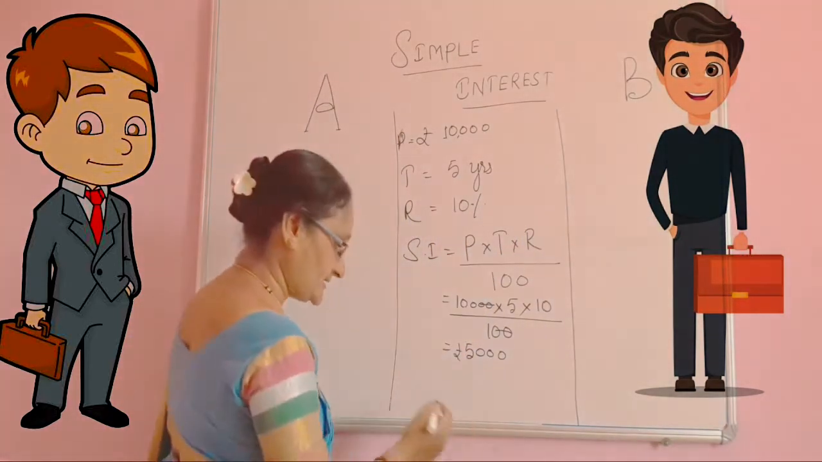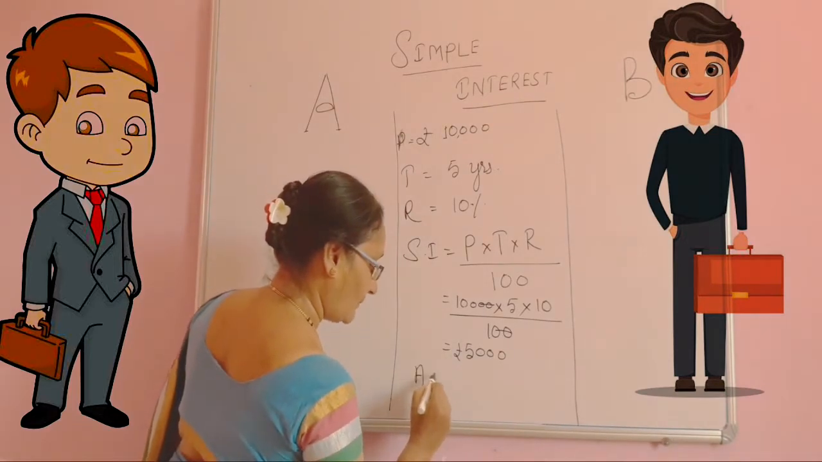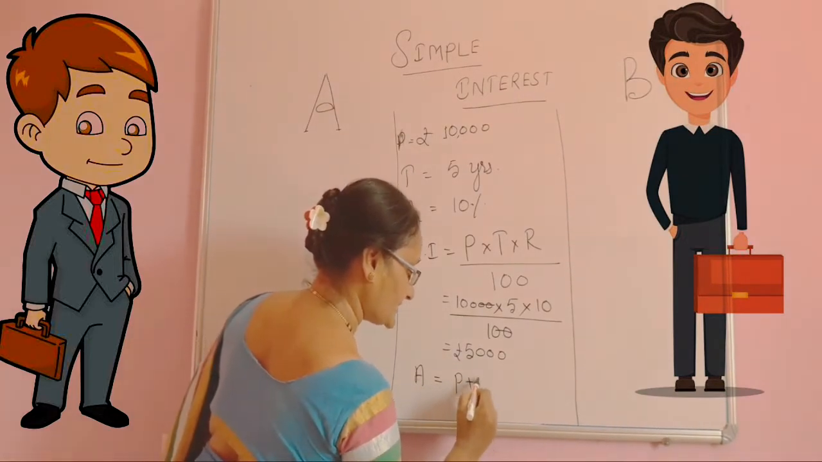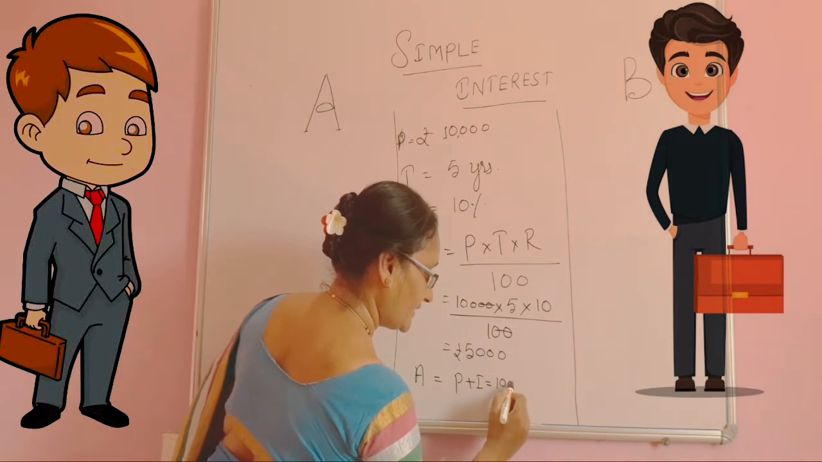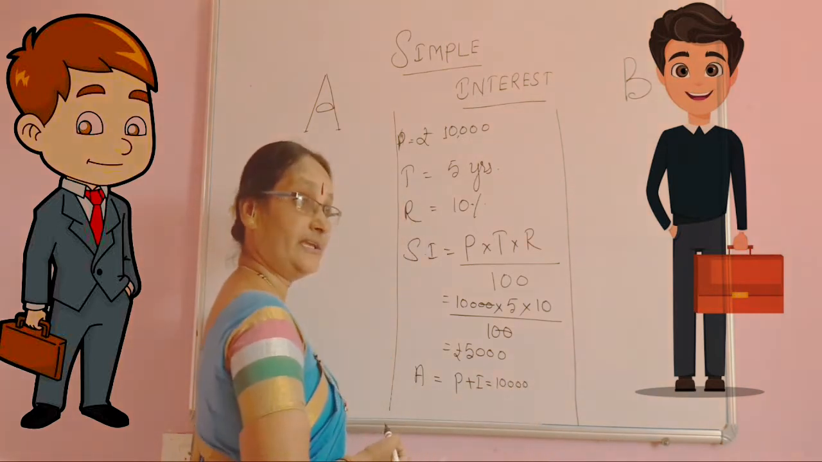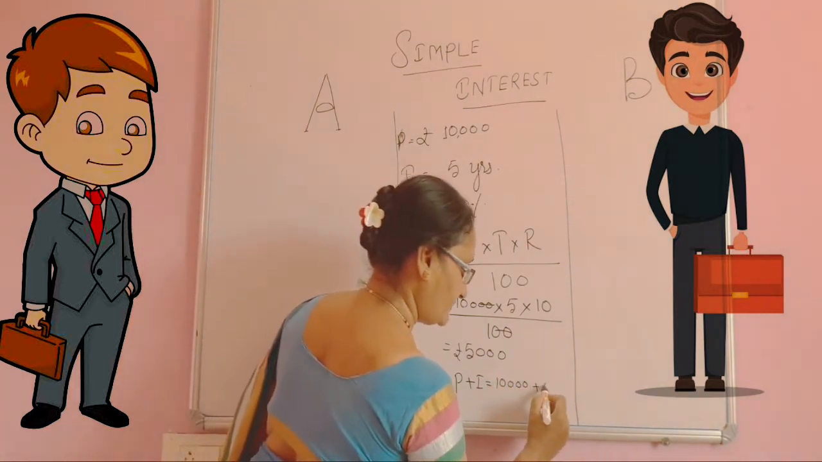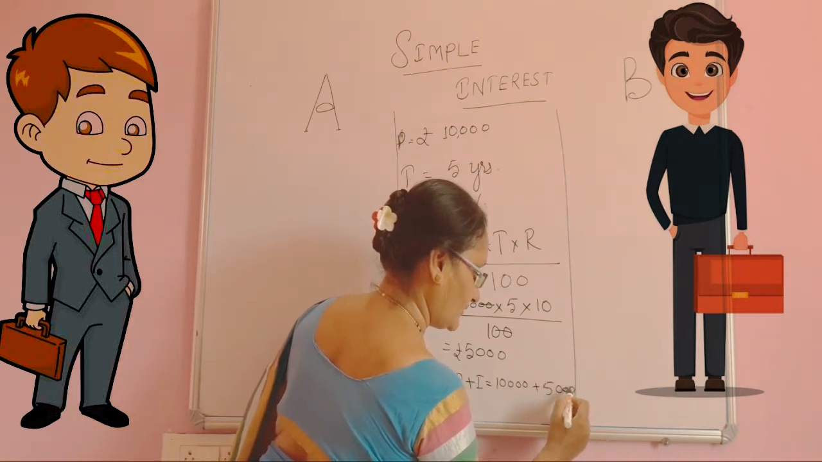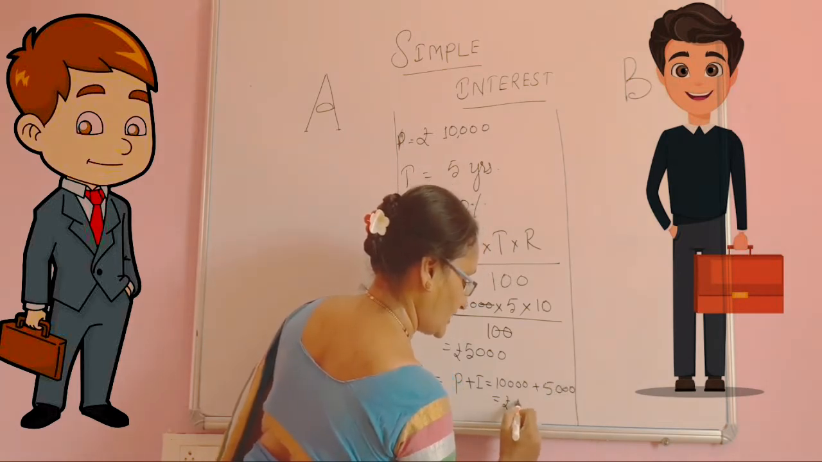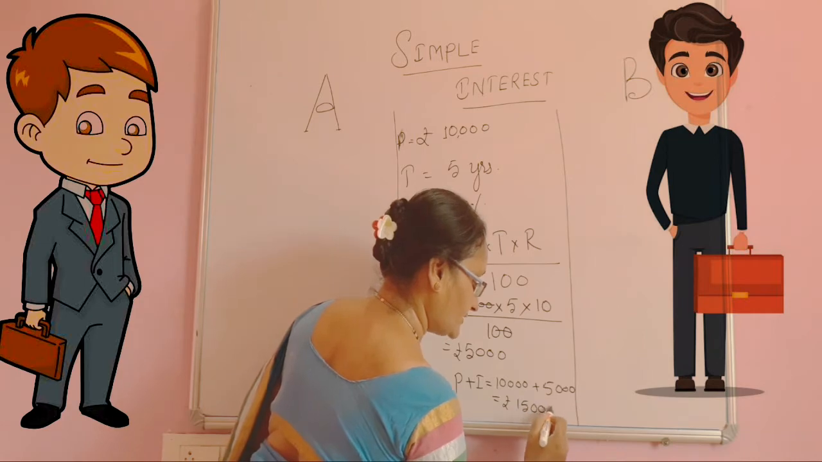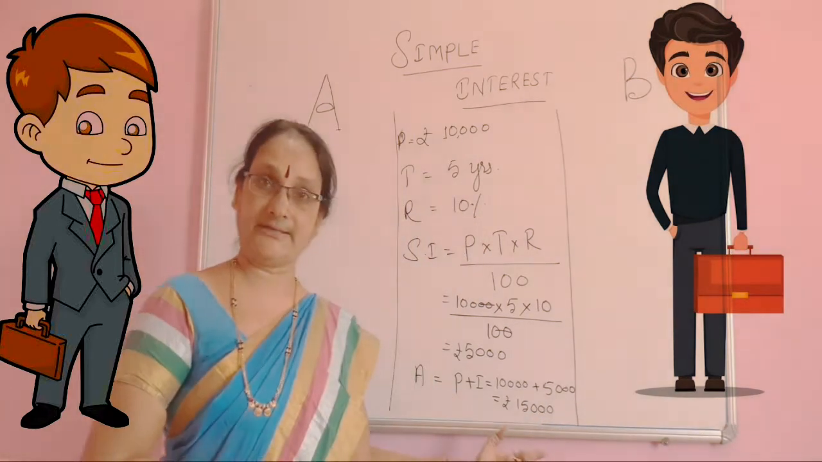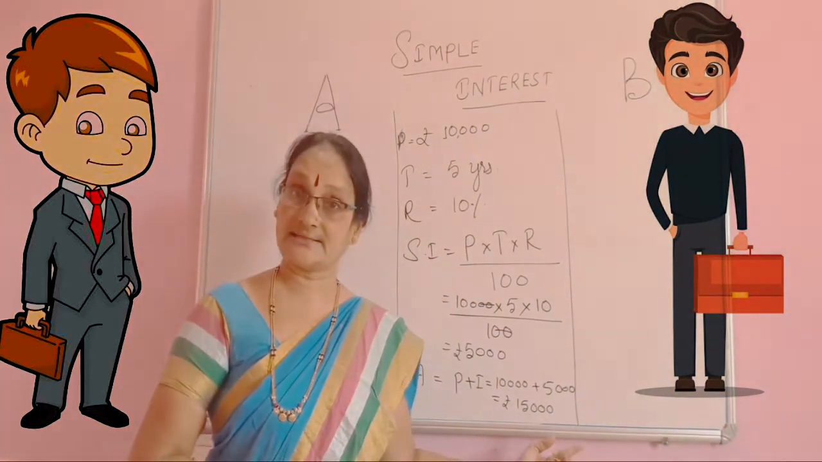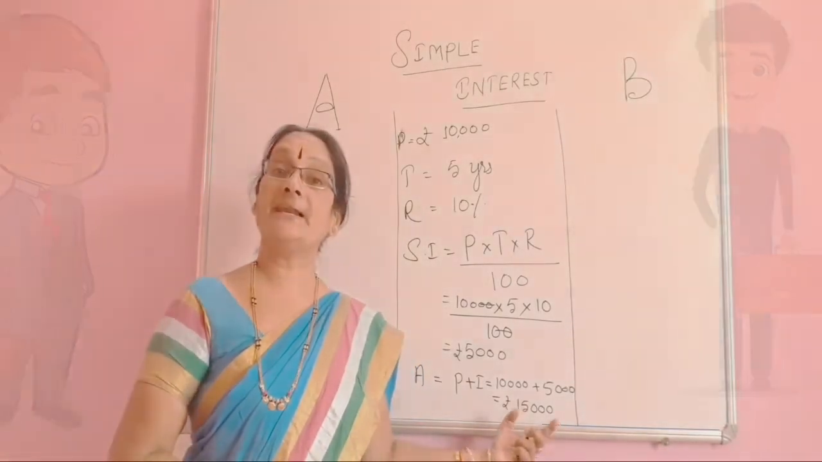That means, what is the amount he is going to get? Amount is equal to P plus I. What is P here? 10,000 rupees, the principal he kept. Then, what is the interest we found out now? 5,000 rupees. Total amount he gets is 15,000 rupees after 5 years. This is simple interest.